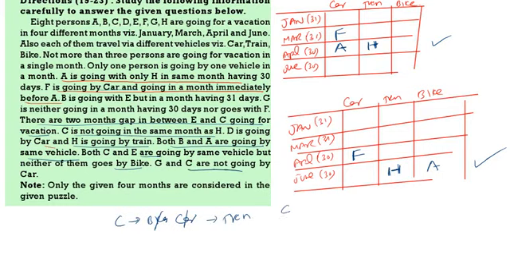There will be a 2 months gap, either CE or EC, between E and C. B is going in the month having 31 days. So C should go by train. Also E should go by train. And there is a 2 months gap between E and C. And definitely E is having 31 days.